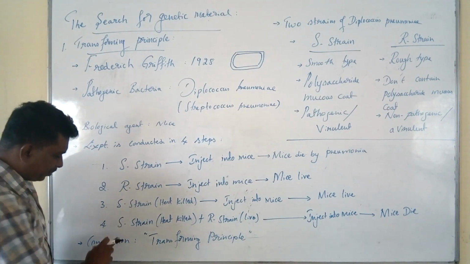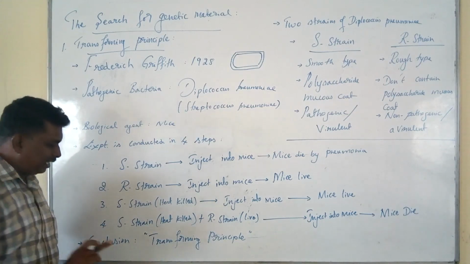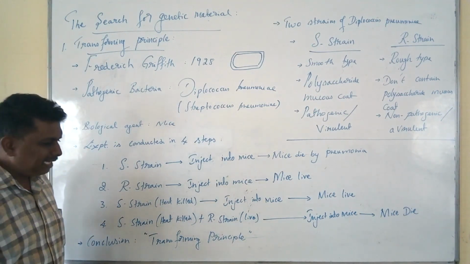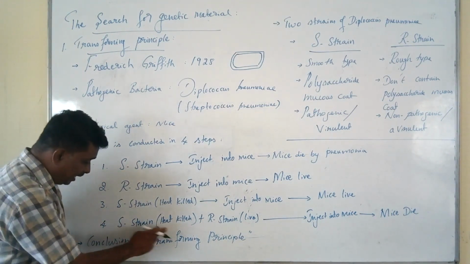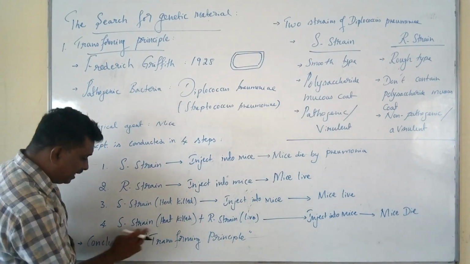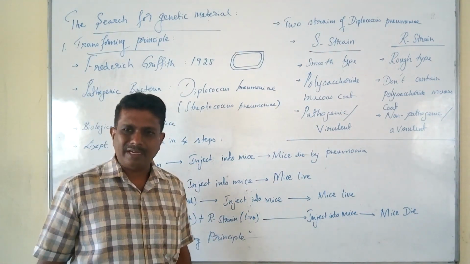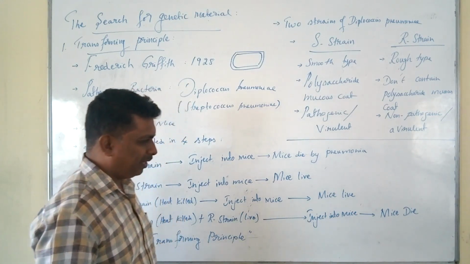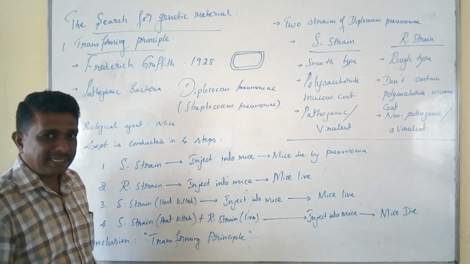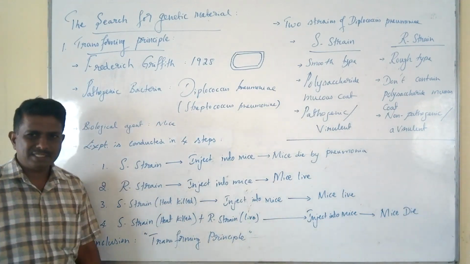In the last step, he selected the smooth strain of Diplococcus pneumoniae and subjected it to heat killing. He mixed the heat-killed S strain with the R strain. The mixture of heat-killed S strain and R strain was injected into healthy mice. During the course of incubation, he observed an unusual result: the death of the mice.